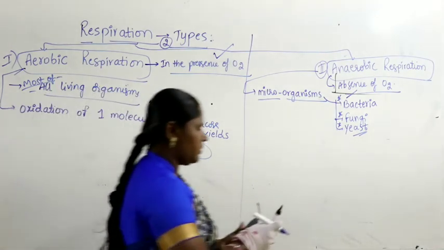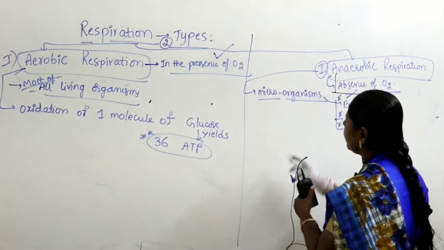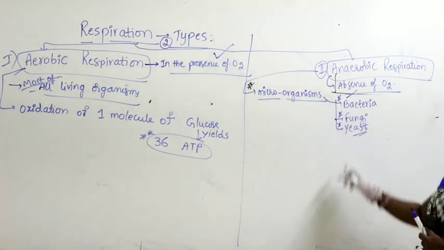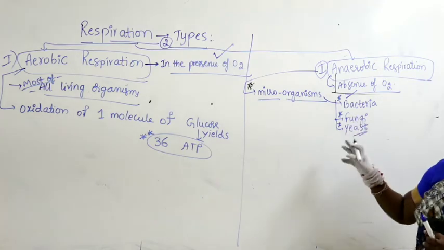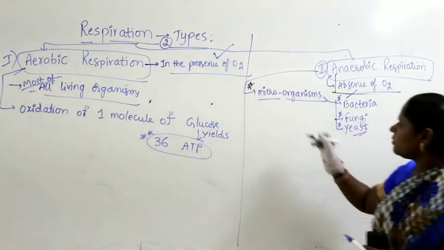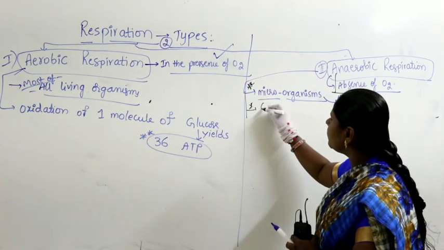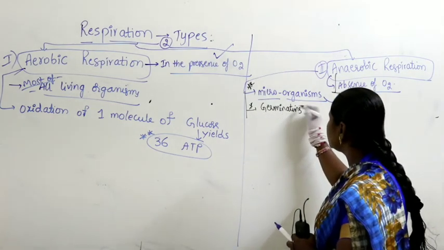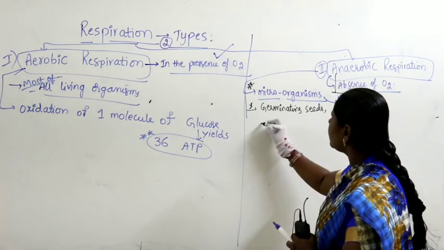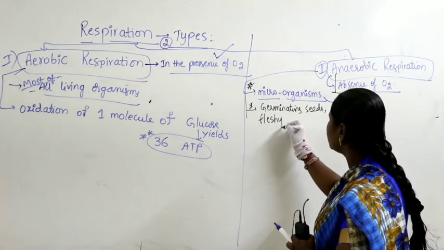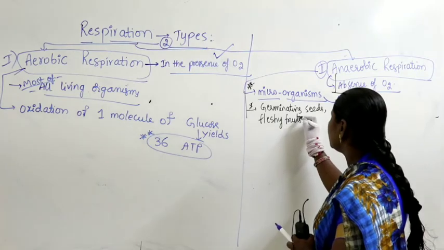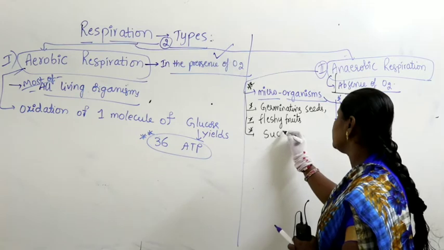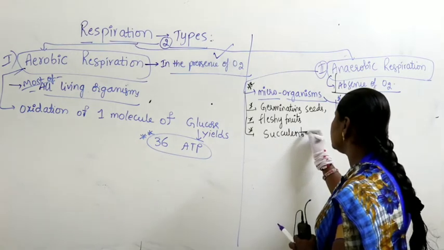Coming to anaerobic respiration, it occurs not only in microorganisms but generally in lower trophic organisms like bacteria, fungi and yeast. Apart from that, you can take germinating seeds, fleshy fruits and succulent plants.